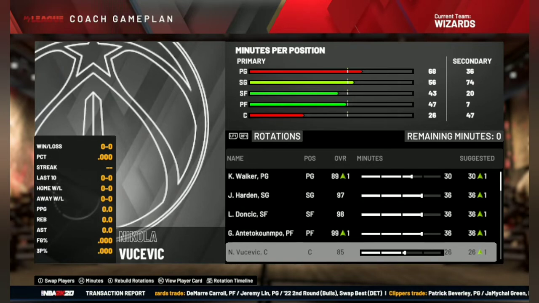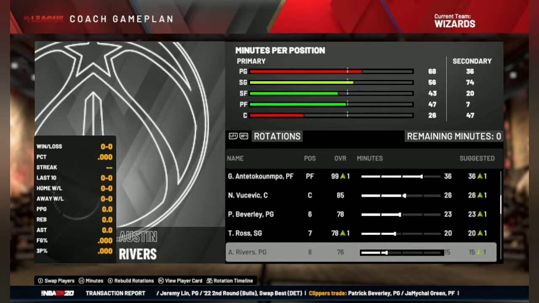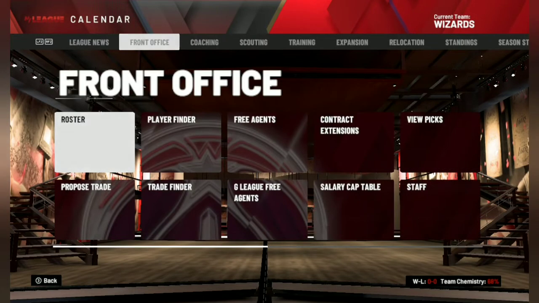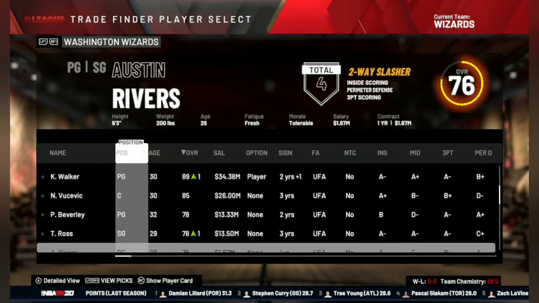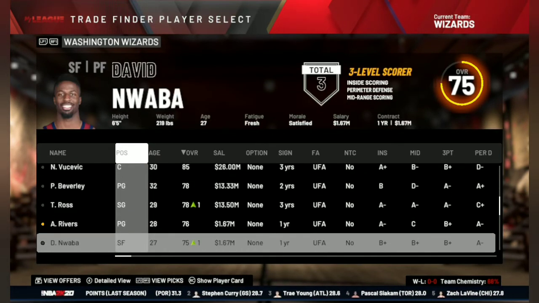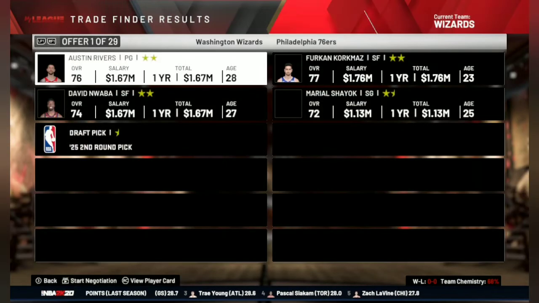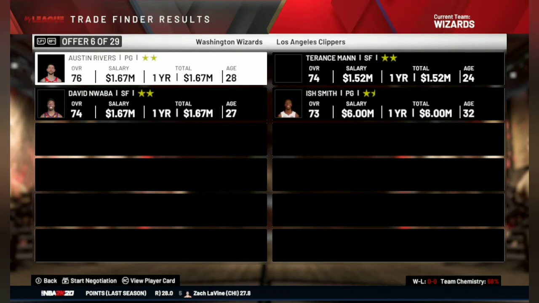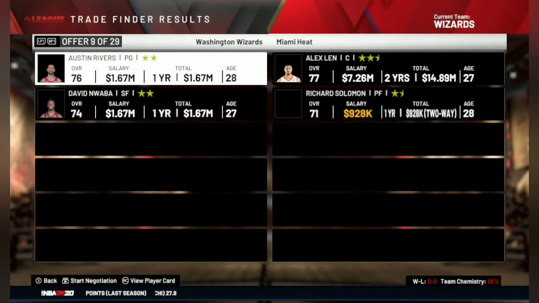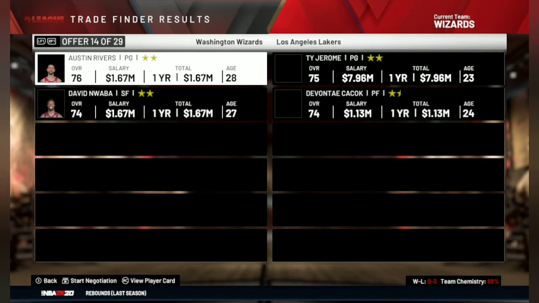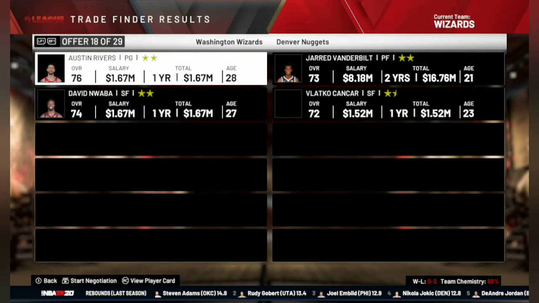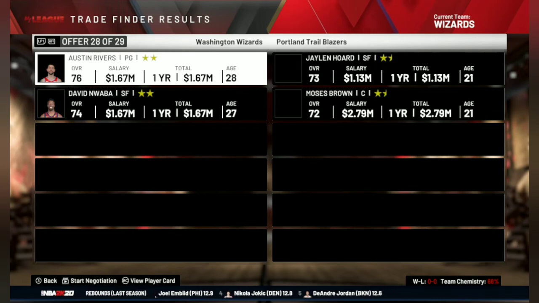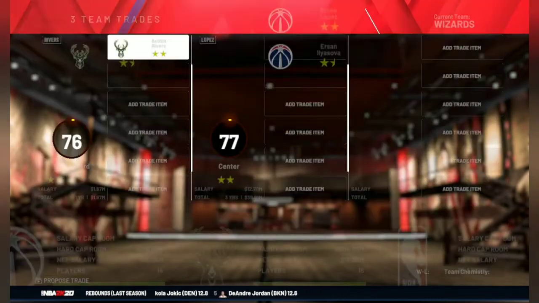Let's see what minutes all the players are getting off the bench. We have Patrick Beverley, Terrence Ross, Austin Rivers. So we need a backup center or probably one more wing player. So let's trade away Austin Rivers and Devin Vassell and try to get some players. Probably I'm looking for a backup center, and Brook Lopez was there earlier. He can be a good option for us. Alex Len is here. Okay, Rich Augustine, we don't need him. Okay, so nothing really crazy here. So let's go with the Brook Lopez trade here.